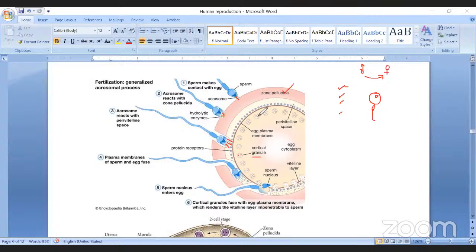maintained. Suppose two sperms enter, fertilization still begins, but we see abnormal growth in the embryo. To avoid that, only one sperm is able to fertilize the egg. So this is enough for fertilization. After that, the nucleus present in the sperm fuses with the egg nucleus. Then we call that fertilization. After that, the zygote is formed.